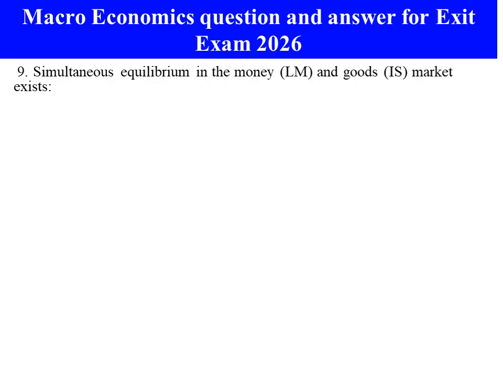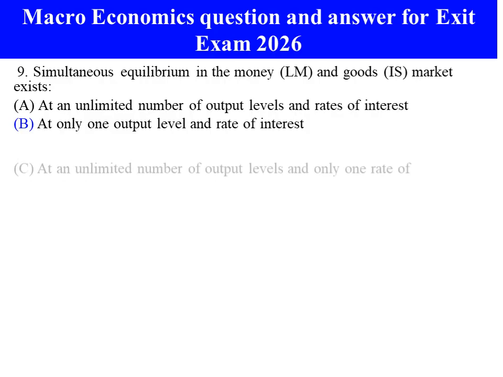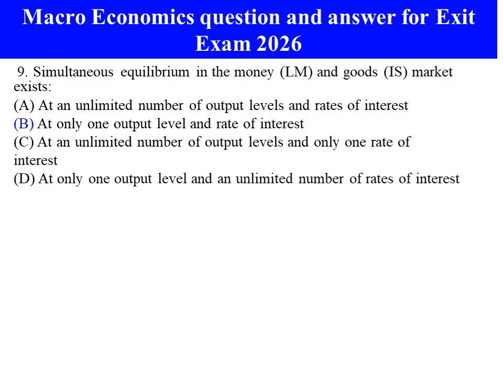Number nine, simultaneous equilibrium in the money market, that means LM, and the goods market, IS, investment and saving market, exists: A. At unrelated number of output level and the rate of interest, B. At only one output level and the rate of interest, C. At unlimited number of output levels and only one rate of interest, D. At only one output level and the unlimited number of rate of interest. The answer is B. At only one output level and the rate of interest.